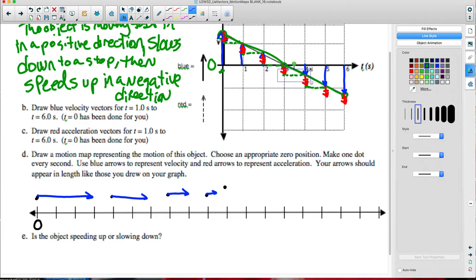Because when the car reached the highest point, it came to a stop, right? So no velocity vector on the top one. But then what did the car do? The car moved back down the track. And so as the car moved back down the track, the distance between the dots would get bigger and bigger.